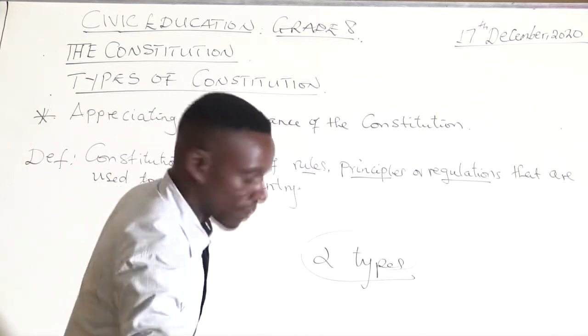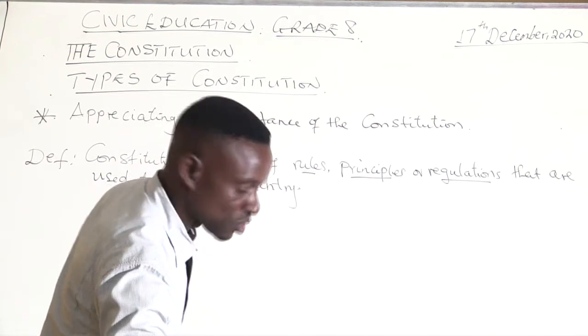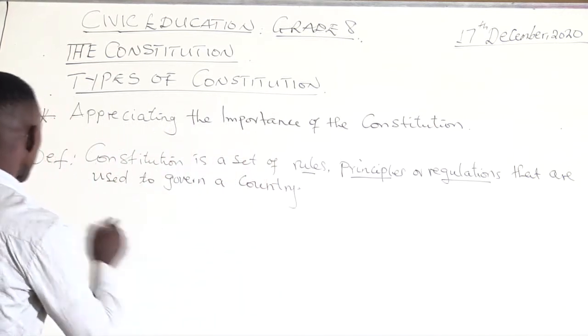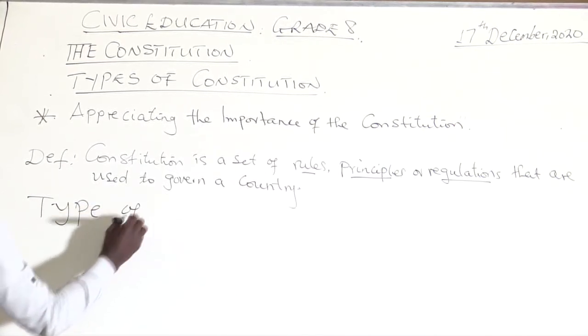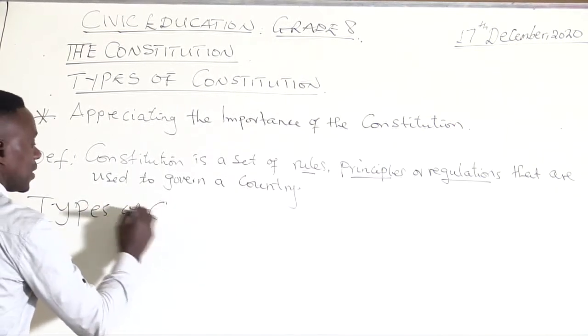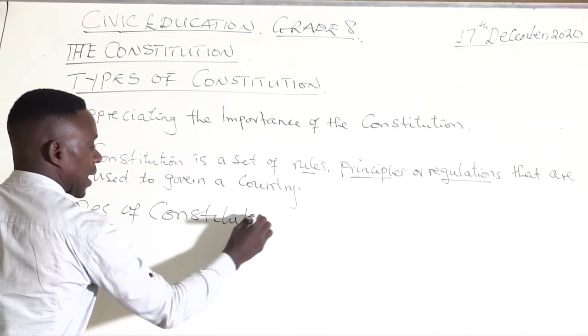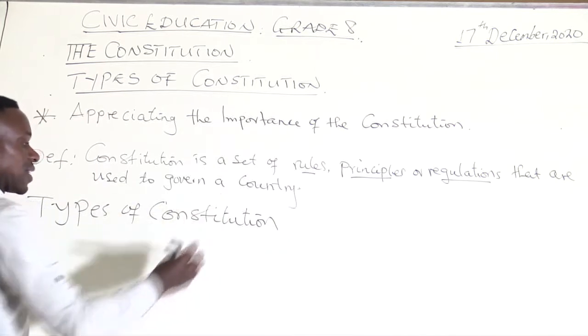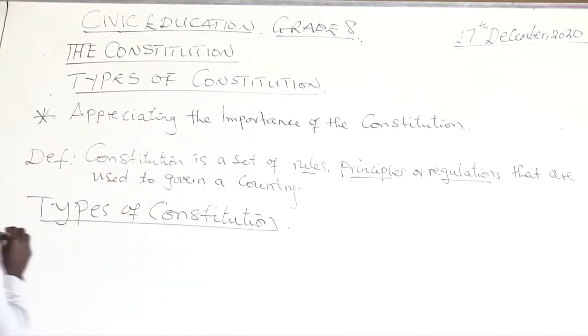All right. Now, the first type of Constitution that we look at. Let's say types of Constitution. What is this that we are talking about? The types of Constitution. Number one.